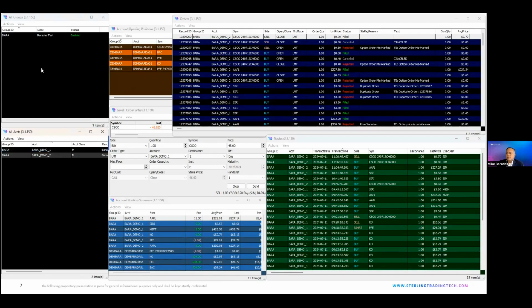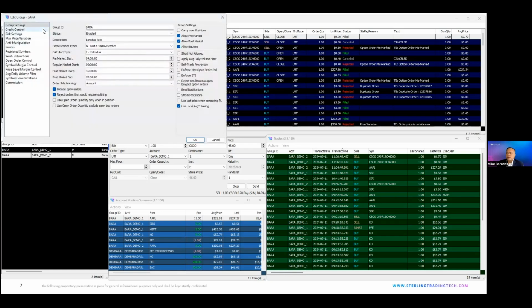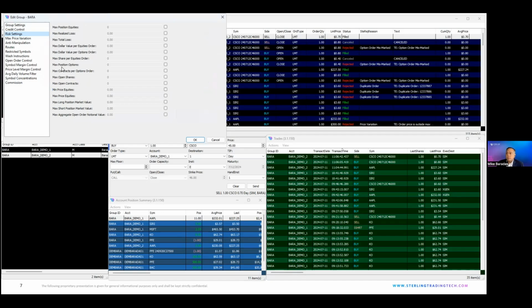So essentially, when you get enabled on our platform, there is at the top level a group where you can add multiple accounts that belong to that group. So in my demo platform here, that's what I'm showing you. And the reason being, there are group level risk controls, and we'll try out some of them that are available at a group level.